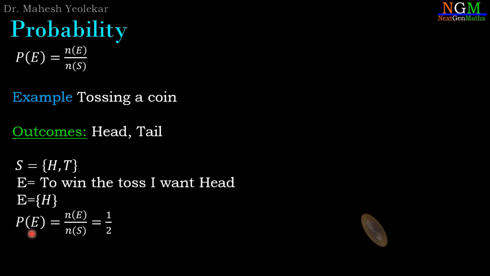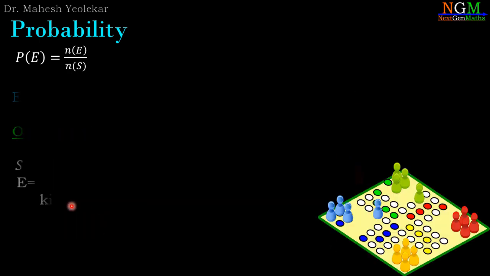So probability of E equals number of elements in E divided by number of elements in S. E contains one element, so the number of elements in E is 1, and S contains two elements. Therefore the number of elements in S is 2. So probability is 1 by 2, which is 0.5. So there is an equal possibility of occurrence and non-occurrence of event E.